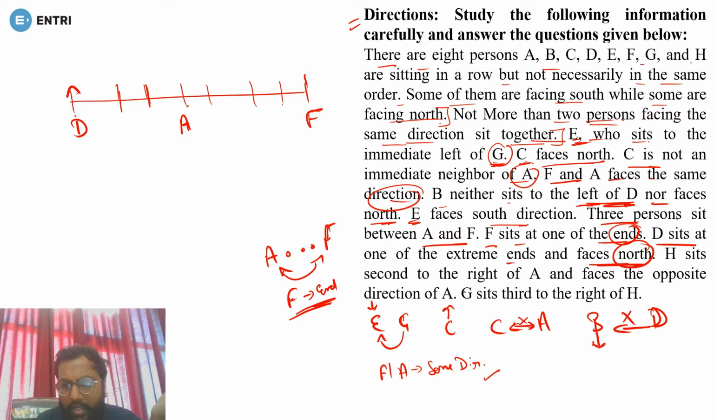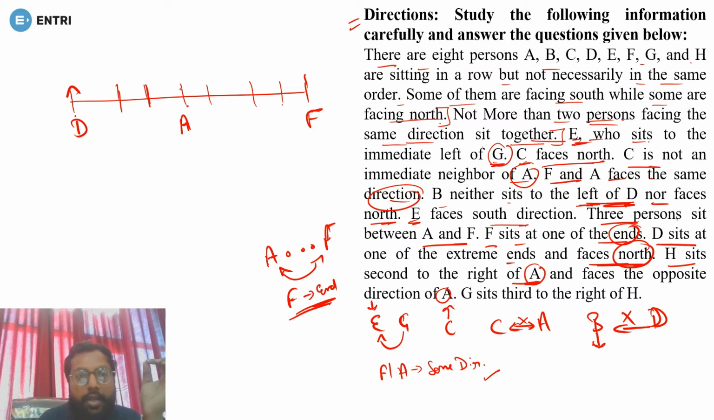Okay, let's move on further. H sits second to the right of A and faces the opposite direction of A. Okay, now what we have is H. So H sits second to the right of A.